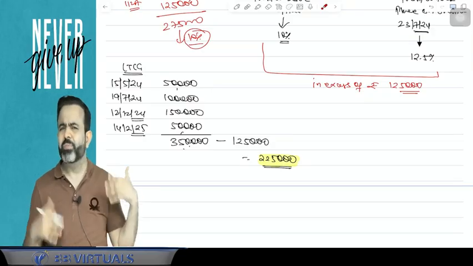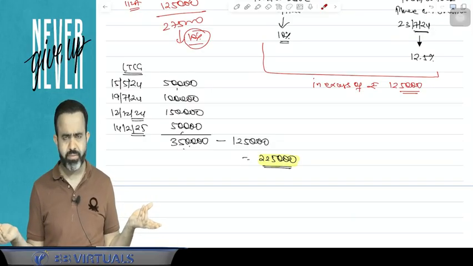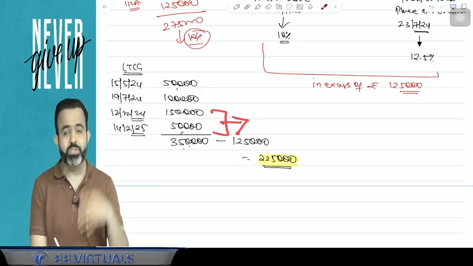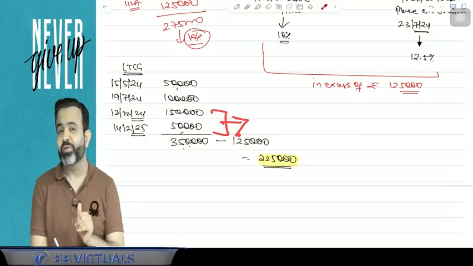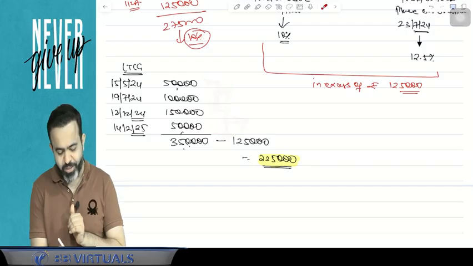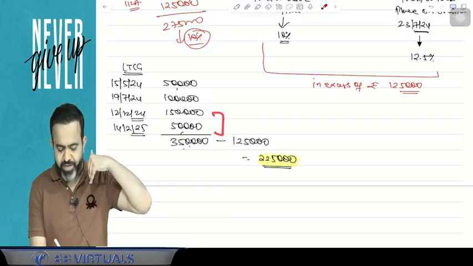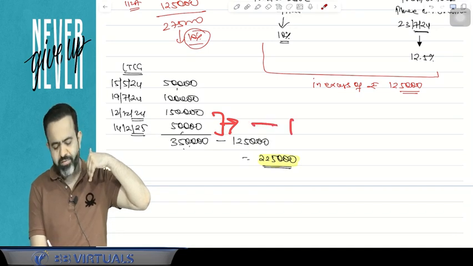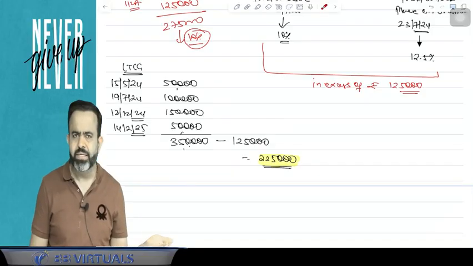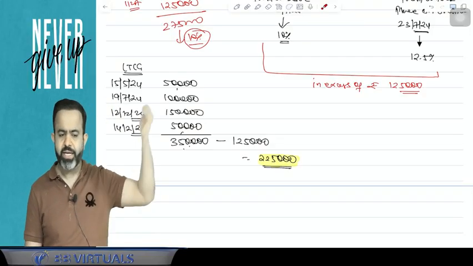That is not mentioned. So if nothing is given, then I can say that I will take the view more beneficial for the assessee. The more beneficial view is that first I will adjust against this, because it is chargeable at 12.5% and the other is chargeable only at 10%. So first I will adjust against this 12.5%, and the remaining, if there is any of the 1,25,000, I will adjust here. On the remaining, I will pay 12.5% here and 10% there. If nothing is clearly given in the law, then I can take whatever is more beneficial for me.